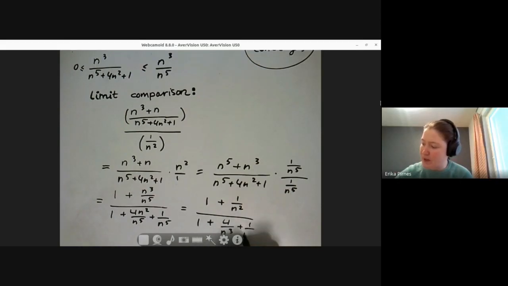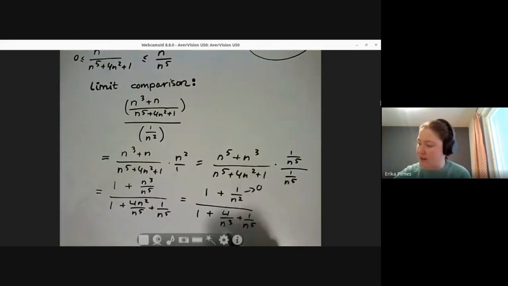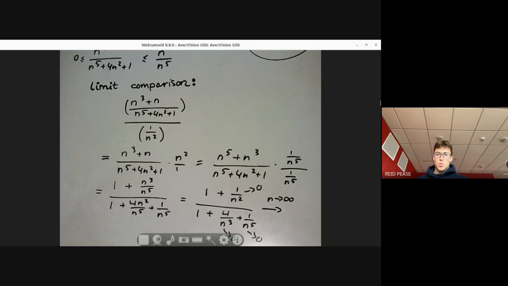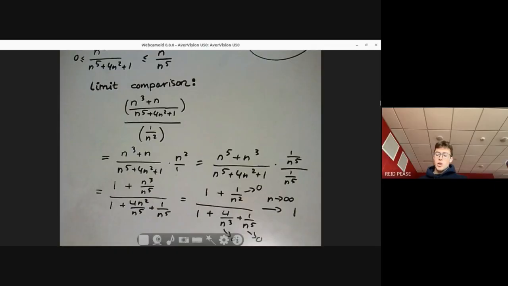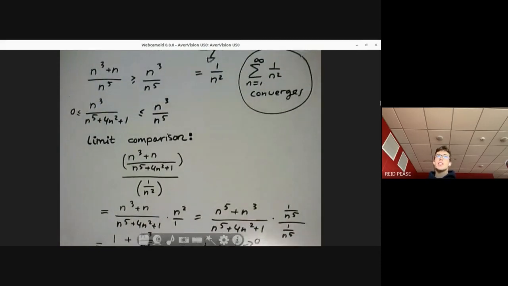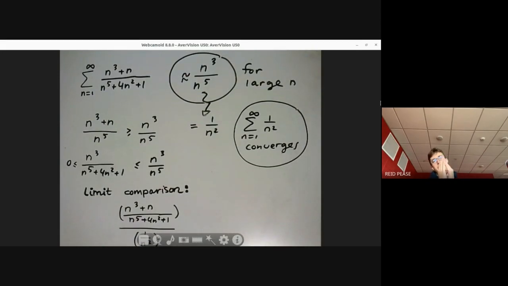So now what happens to them? They don't cancel, but what happens? Sorry, I didn't mean cancel. I meant they go to 0. Yeah, exactly. They go to 0 when n goes to infinity. Exactly. As n goes to infinity, we get what? We get 1. Now what does that mean? That means that the ratio between the two functions is just 1, right? So as n goes to infinity, the two terms are basically going to do the same thing. Exactly.